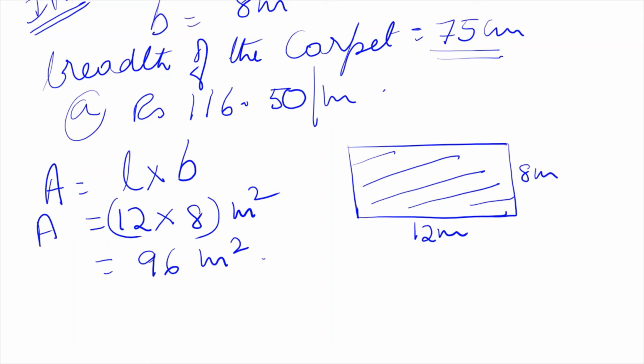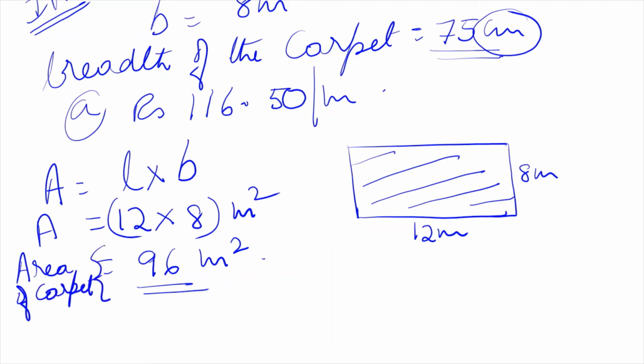But the breadth of the carpet is given in centimeter. This is the area of the carpet also, because this is the area of the floor. So carpet area also should be 96 meter square.